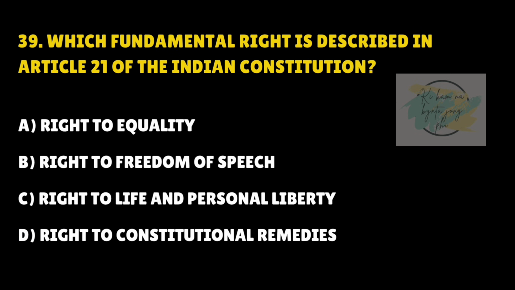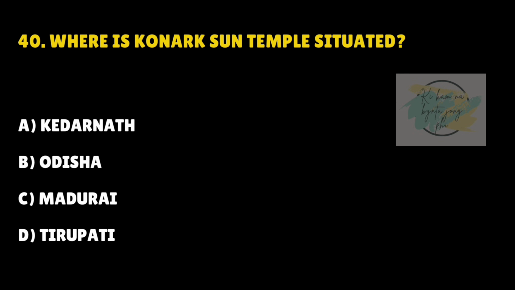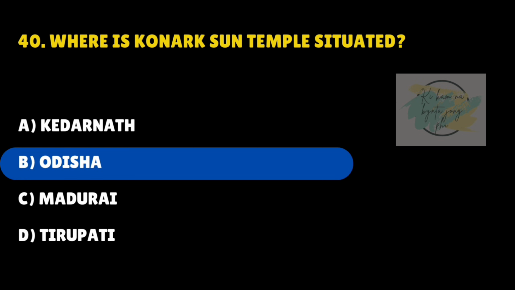Which fundamental right is described in Article 21 of the Indian Constitution? Answer is C. Right to life and personal liberty. Where is Konark Sun Temple situated? Answer is B. Odisha.